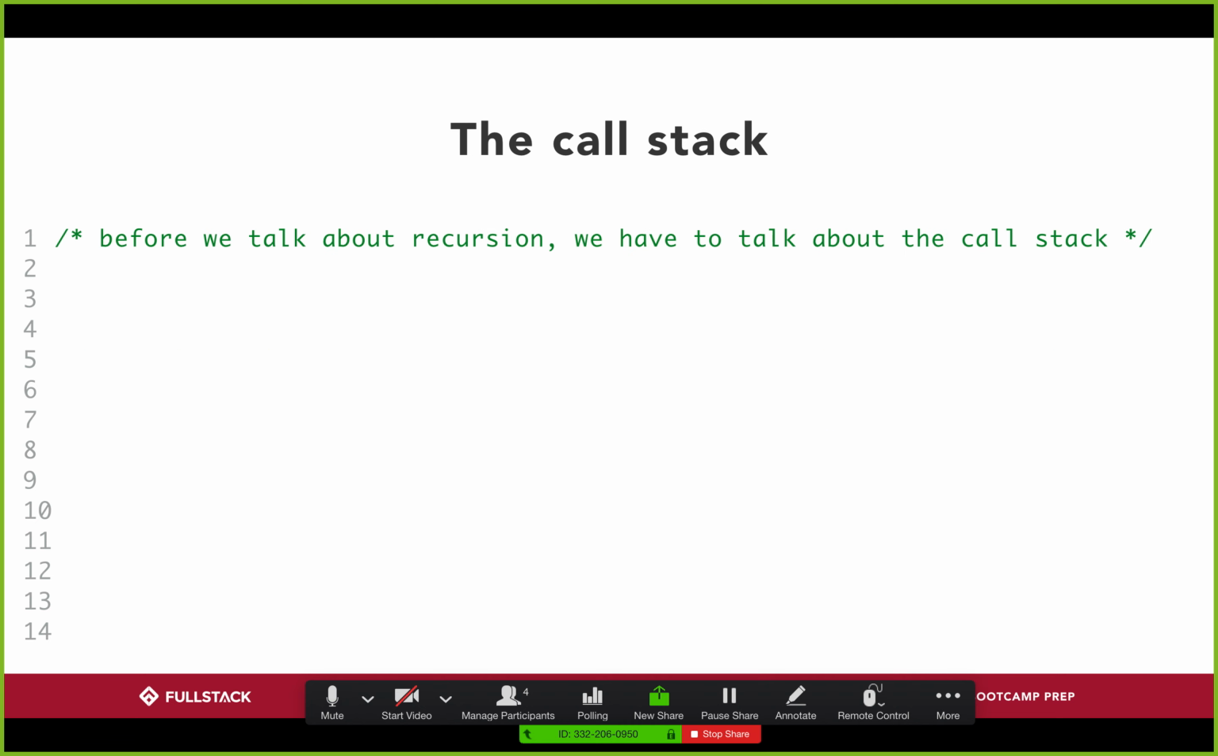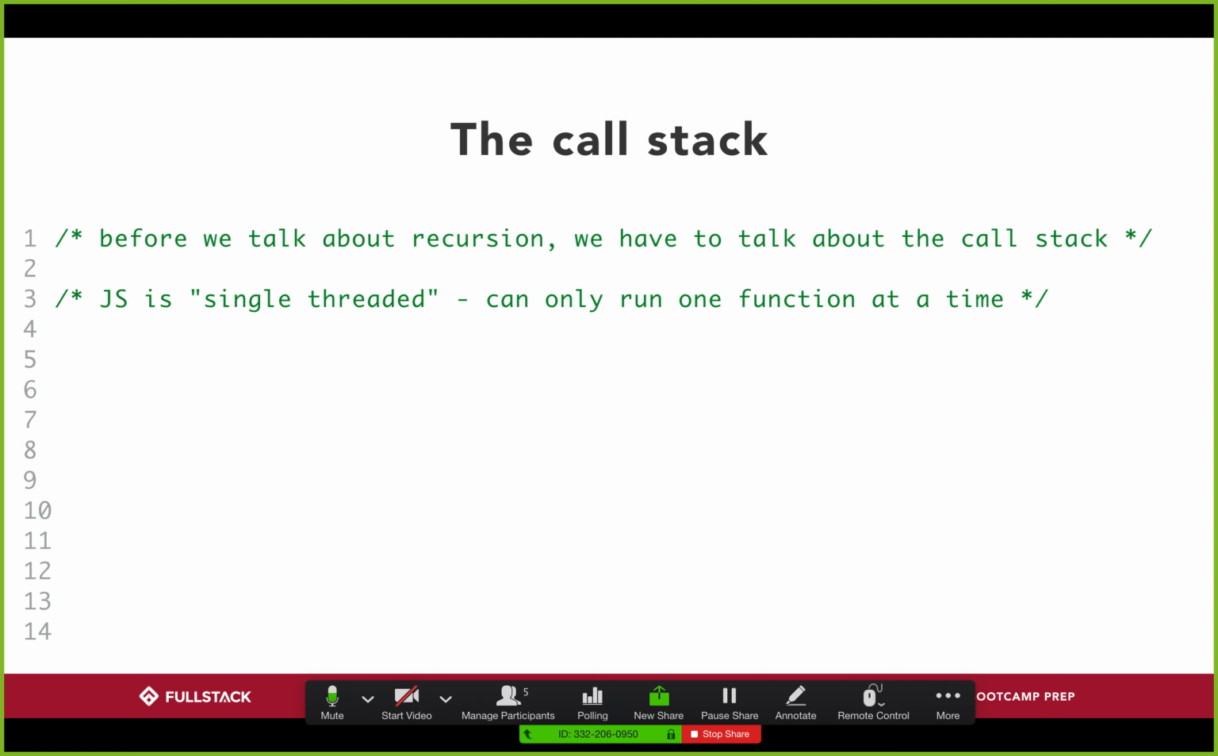Okay, so before we talk about recursion, let's talk about the call stack. The call stack is a fundamentally core concept to understanding programming, because it determines the order in which our code actually executes. JavaScript is a single-threaded language, which means that you can only run one function at a time. And indeed, we've seen that throughout this entire curriculum, right?